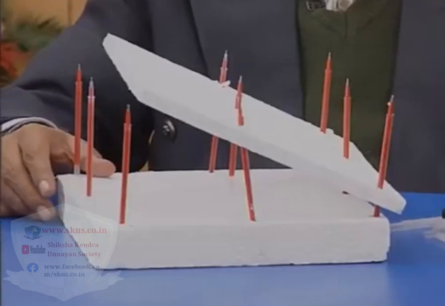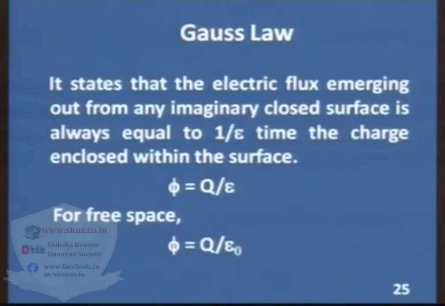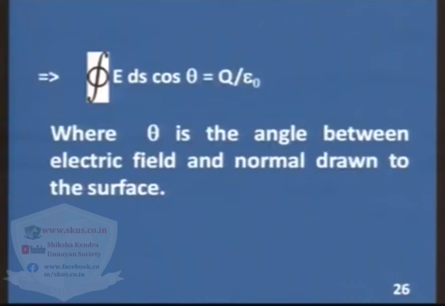So electric flux is very important, and in terms of electric flux you can see it is calculated mathematically with the help of Gauss law, which states that the electric flux emerging out from any imaginary closed surface is always equal to 1 upon epsilon times the charge enclosed within the surface, that is phi is equal to q upon epsilon. If it is free space, then it will be q upon epsilon naught. For an elementary surface, we can write it as integral of E dS cos theta, which is equal to q upon epsilon naught. Again, theta is the angle between electric field and normal drawn to the surface.